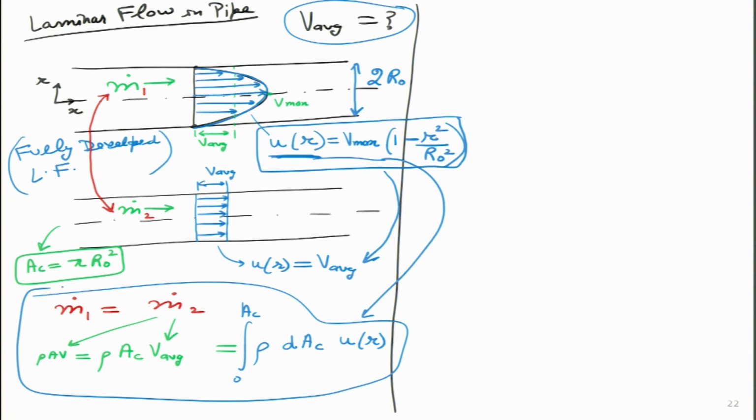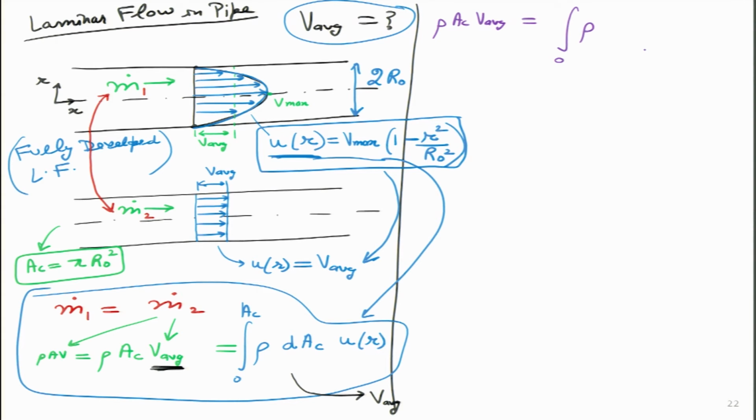Now, what we are going to do is solve this particular thing for V average. So, this is the parameter that I want to calculate from this particular equation. So, let us go ahead and solve it. We can do it very easily actually, it is not difficult. So, left hand side remains same, rho AC into V average, and the right hand side, instead of integrating over area, I can integrate over radius. How do I do that?